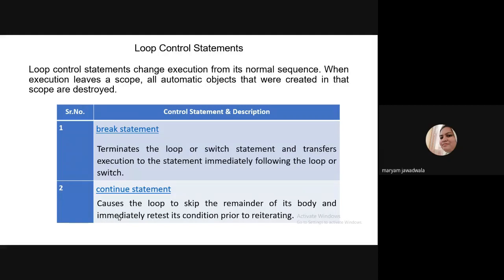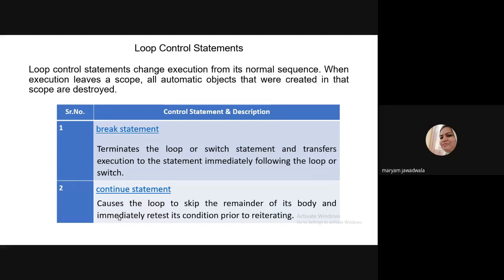So Java provides two types of control statements. First one is the break statement and second one is the continue statement. So break is a keyword, students. Why do we use break? It terminates the loop or switch statement and transfers the execution to the statement immediately following the loop or switch. So where can we use break in Java? Break is a keyword. We can use it inside any loop statement or in the switch statement. Switch is again a control statement. When we write a switch statement, then we use break.